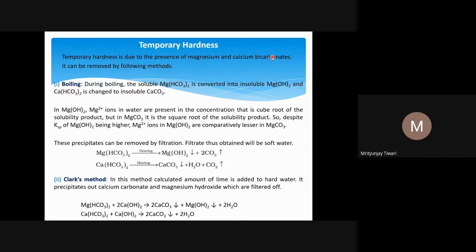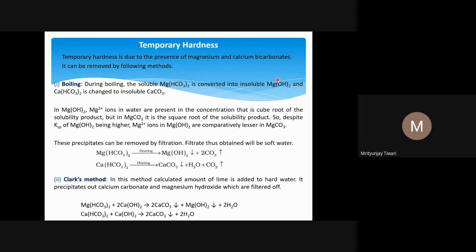It is temporary hardness because there are certain easy methods by which you can remove the hardness of the water. One method is simple boiling. By boiling, magnesium bicarbonate or calcium bicarbonate is converted, for example magnesium bicarbonate into magnesium hydroxide, and magnesium hydroxide is also not dissolved in water, it is precipitated out. Its Ksp.